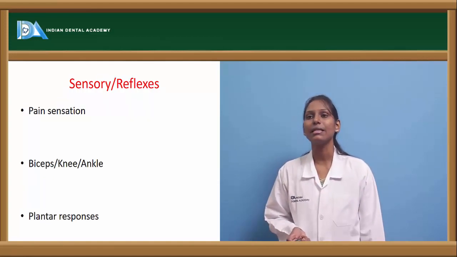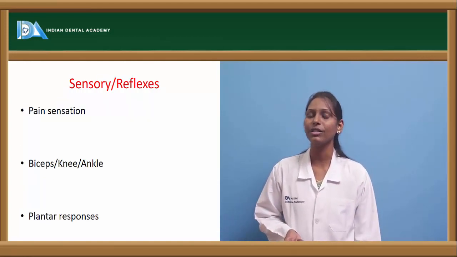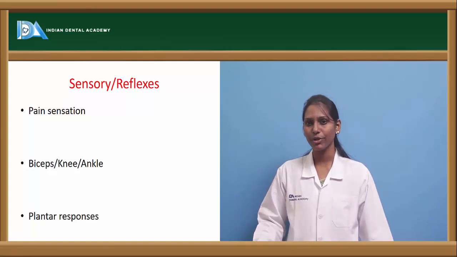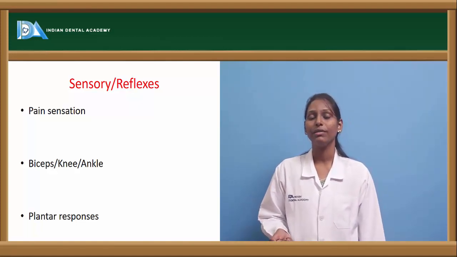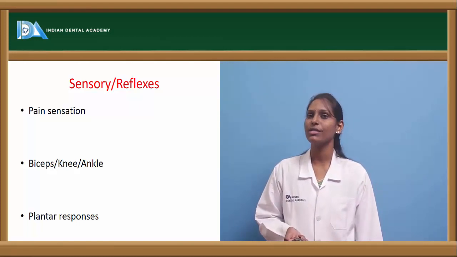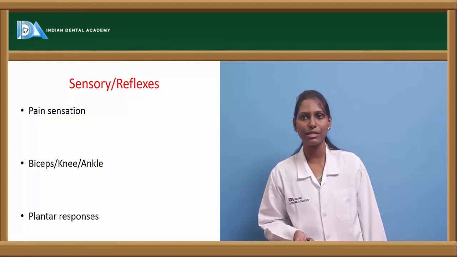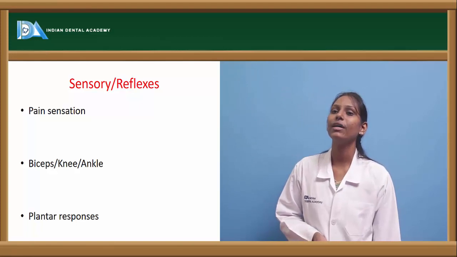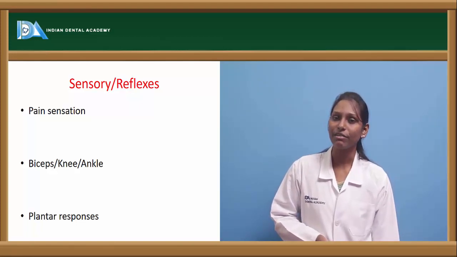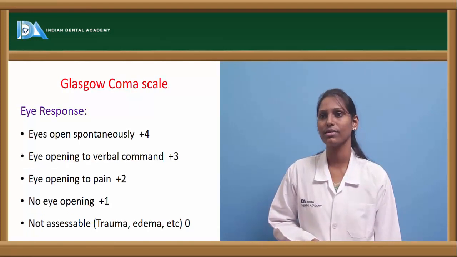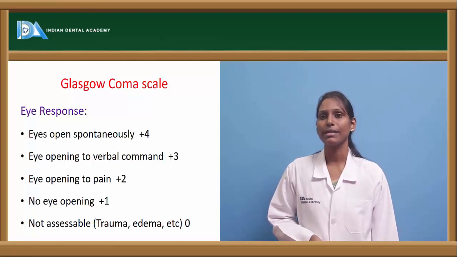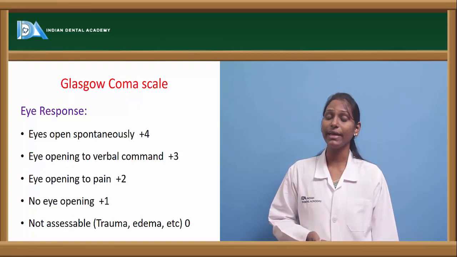Now coming to the sensory reflexes, check for pain sensation. Usually severely comatose patients will have less sensation towards pain. However, mildly comatose patients usually respond to the noxious stimulus of pain. Also check for biceps, knee and ankle reflexes using a knee hammer, and check for plantar responses.